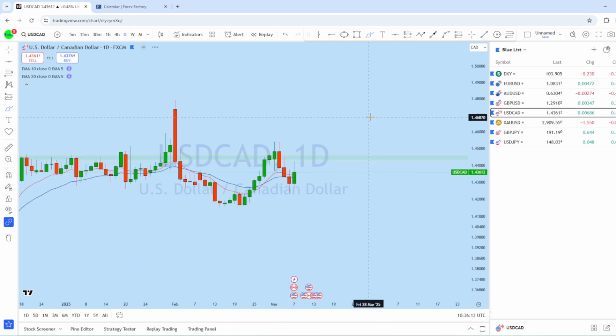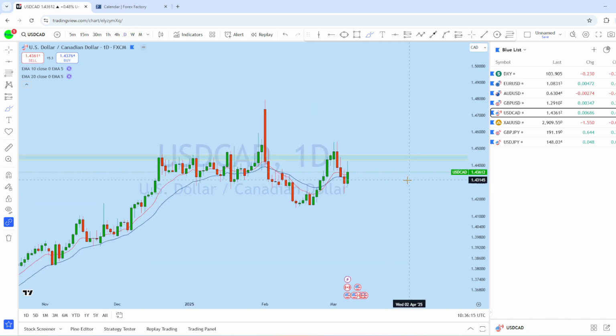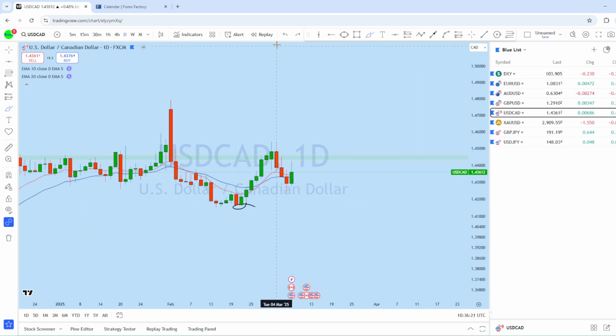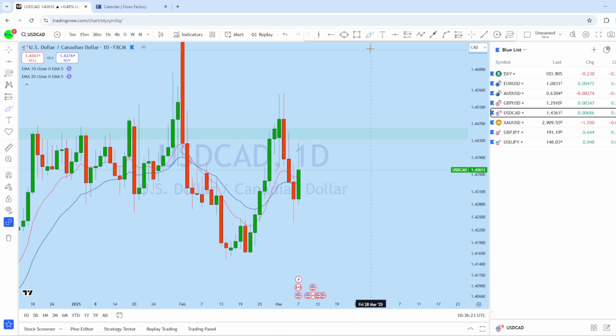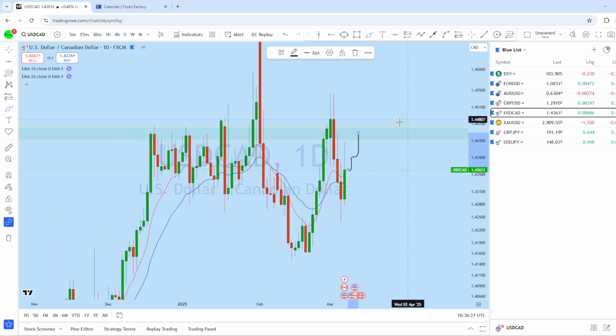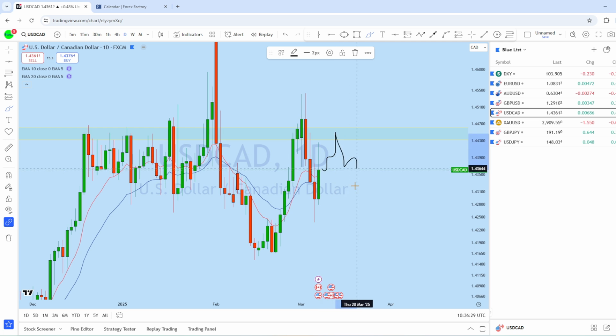If we look at the daily chart on dollar CAD, we can see that from the daily perspective, this is the daily impulse followed by this pullback. And what we can expect on dollar CAD is for the market to potentially, what I think, bounce back up to that zone where there is high liquidity